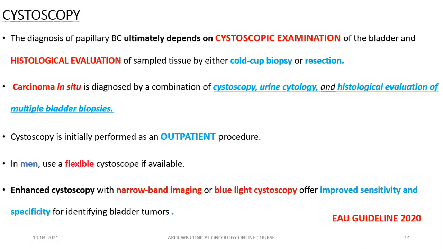Remember, cystoscopy should be done as an outpatient procedure, and remember that men are usually not rigid. So in male, try to use a flexible cystoscope if available. Enhanced cystoscopy with narrowband imaging or blue light cystoscopy offer better visualization. Thus, they offer improved sensitivity and specificity for identifying bladder tumor.